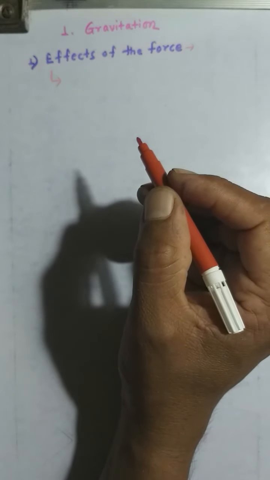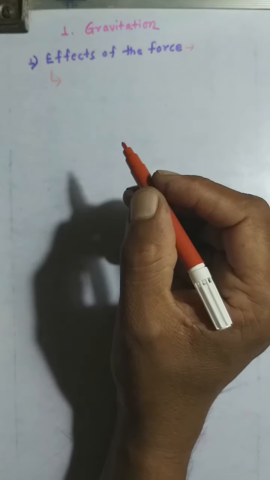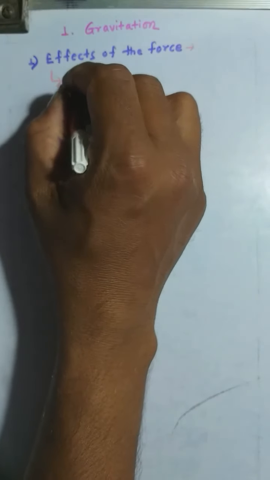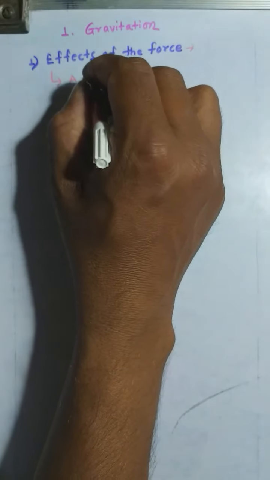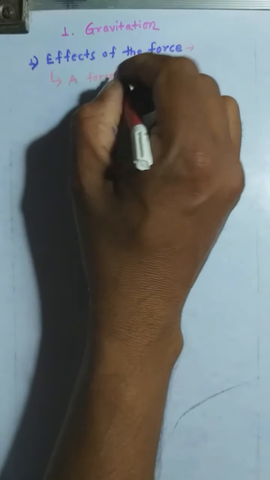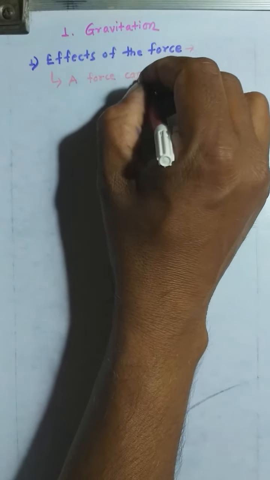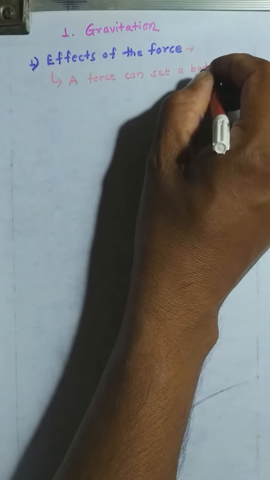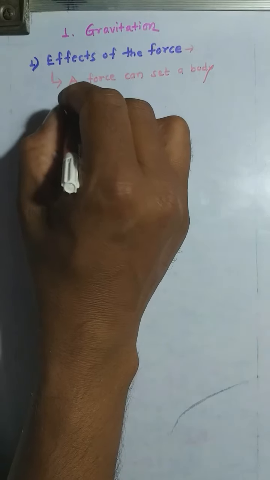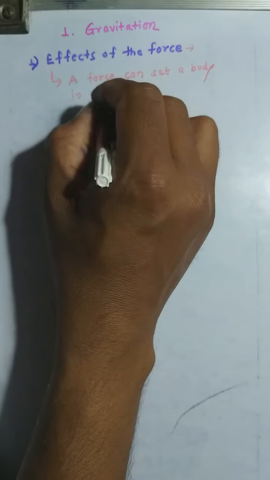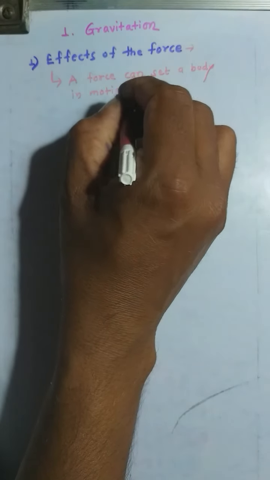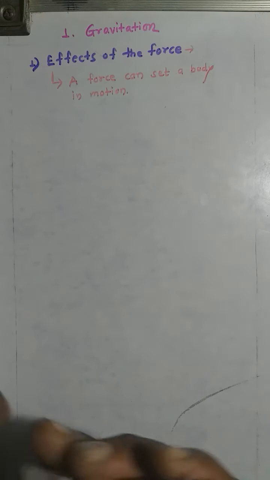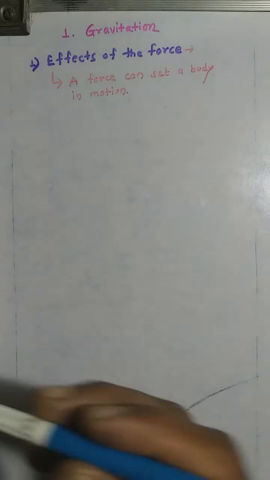First of all, the first effect of force: a force can set a body in motion. Suppose this is a body, or this is a sketch pen.